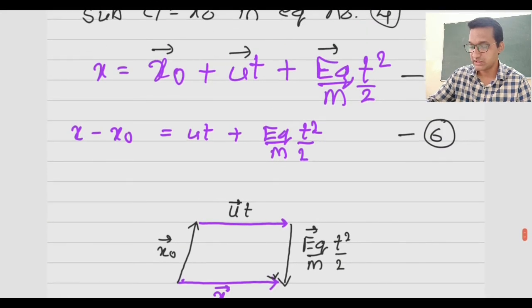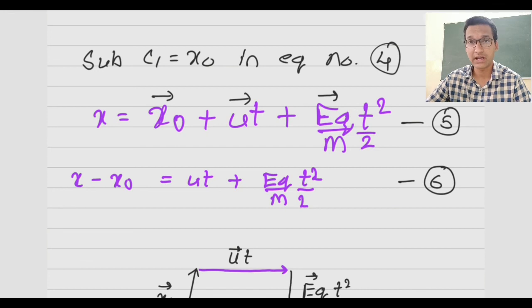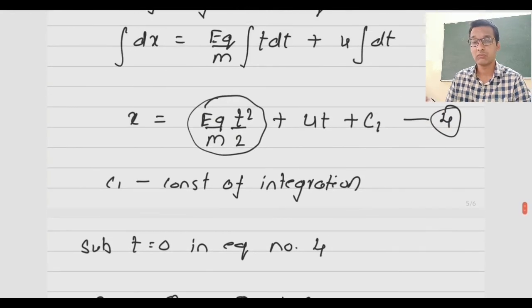As we see, we get the same equations that I showed you for the gravitational field. So this is not a new concept that we are going to learn. It is the same as an object that is thrown in a gravitational field. In the next class, we will try to learn what will happen. Now we have just seen what happens if we throw the object in the direction or against the direction of the force. It may be a gravitational force or an electric force.